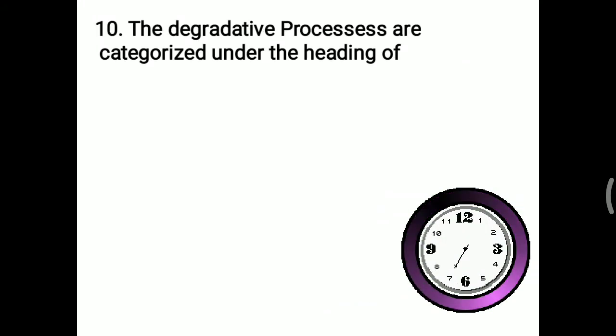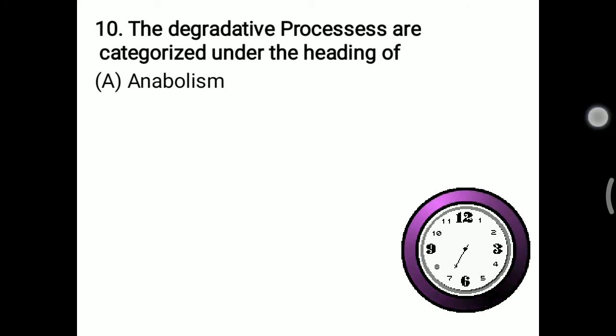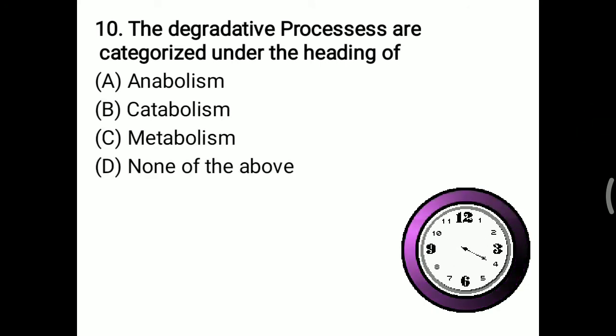Now next question, that is the degradative processes are categorized under the heading of. So mostly that metabolic process, it may be a synthesis of any molecule or breakdown of molecule or formation of any important molecules. So that is categorized either anabolism, catabolism, metabolism, or none of the above. Simple, degradation means catabolism, formation means anabolism, including of both these combinedly called metabolism. So that is right answer, that is catabolism. B, catabolism is the right answer.